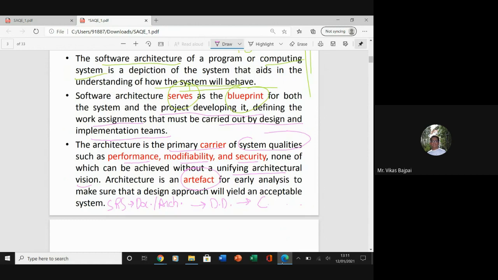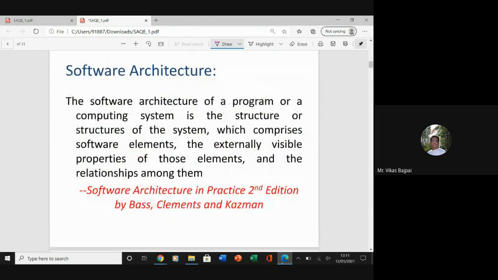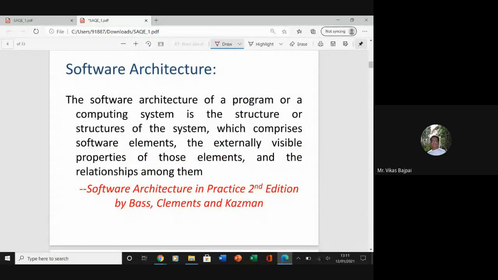Now let's see some basic definitions, right? This is a definition given in the book by Bass, Clements and Kazman, which we have also added in our CIF, Software Architecture in Practice.